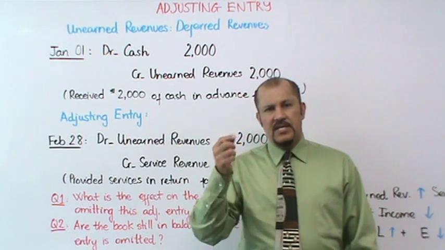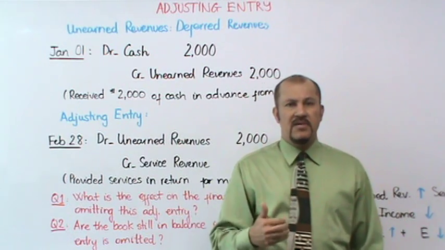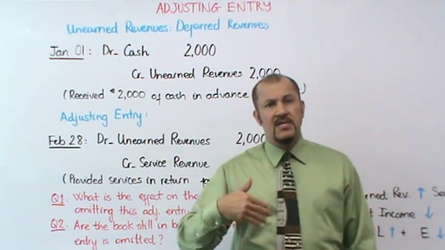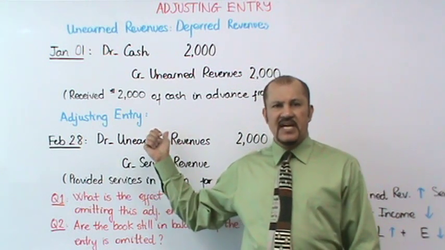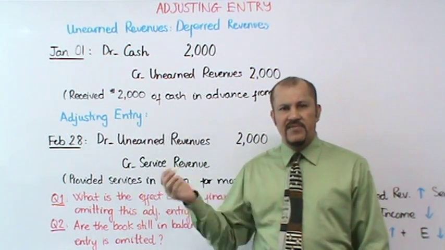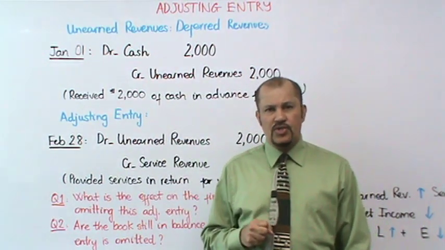So again, the CPA at the time he or she receives the money owes the customer the work, or alternatively owes the customer the money. The keyword is owe. So therefore, the offsetting account to cash in this case would be a liability account called unearned revenues, and the CPA's liability has just increased when he received this cash.